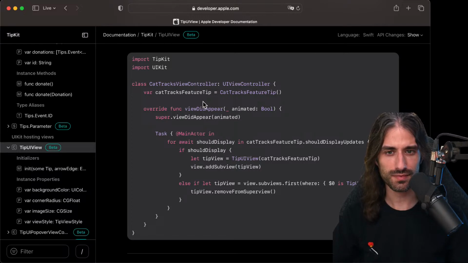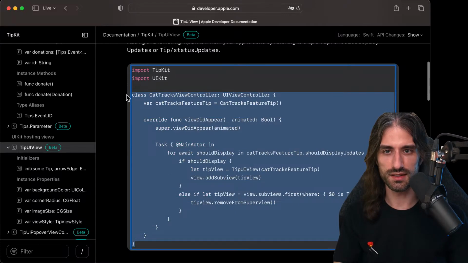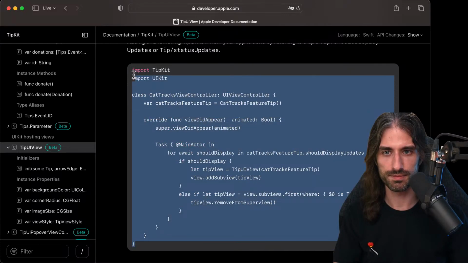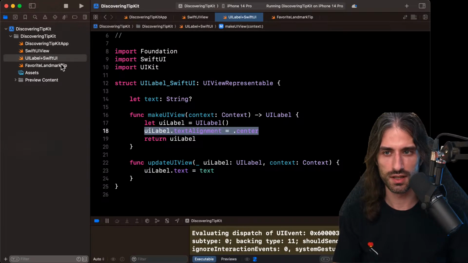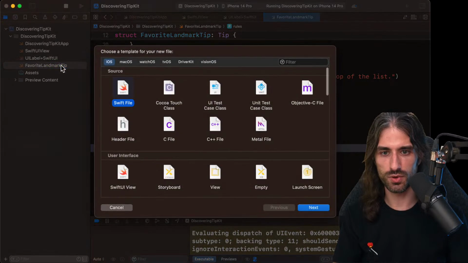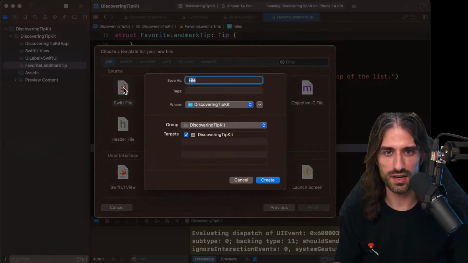So I need to have a viewDidAppear. Okay, so maybe when I did my UILabel thing, I just went in the wrong direction. But the thing is that in this view controller, they don't do it; you need to at least display one thing. Okay, you know what? I'm going to take this code, I'm just going to copy and paste it because I'm going to trust the documentation. So they said that this was called, how did they say it was called? CatTracksViewController. So we're going to create it.